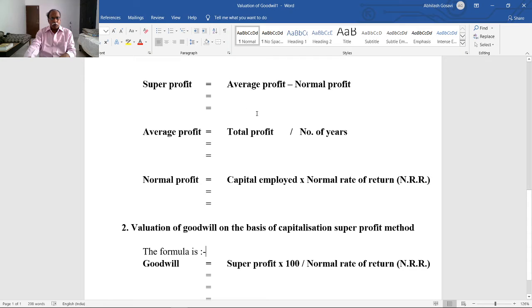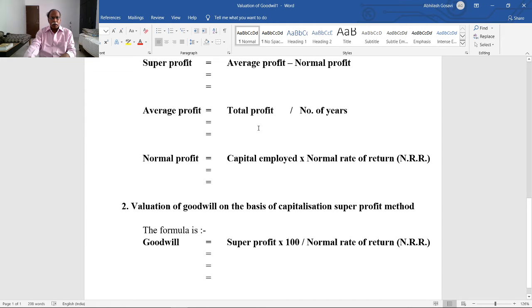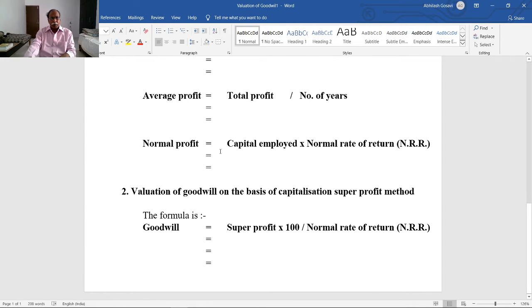Leave some space for calculation. Average profit is equal to total profit divided by number of years. Leave some space for calculation. Normal profit is calculated on the capital employed. Normal profit is equal to capital employed or net assets, capital employed multiplied by NRR, meaning normal rate of return. Leave some space for calculation.